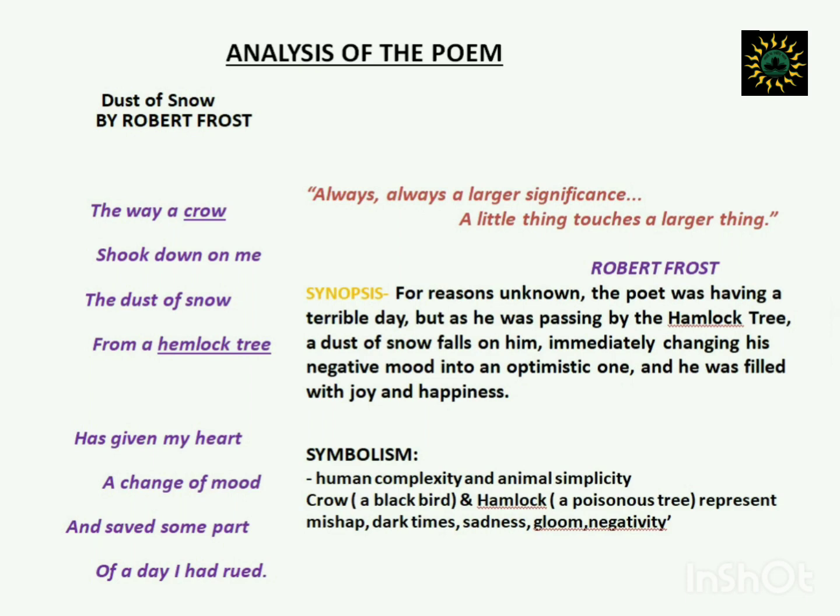Now, where was the crow? It's given in the next line that it was on a hemlock tree because the crow shook down a dust of snow from a hemlock tree. So we can assume that the crow was seated on a hemlock tree. And like we have already discussed previously in the background of the poem, the poet was passing from beneath the tree. Now, what happens exactly when this dust of snow falls on him? That he narrates in the second paragraph of the poem.